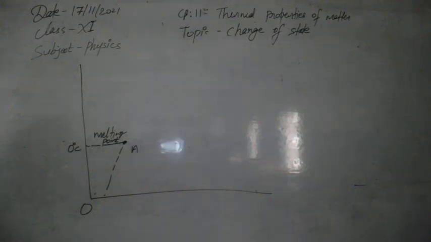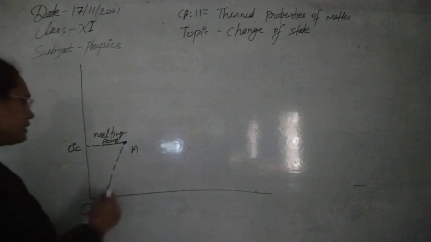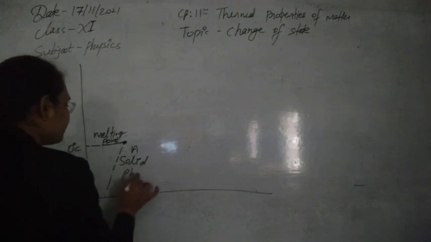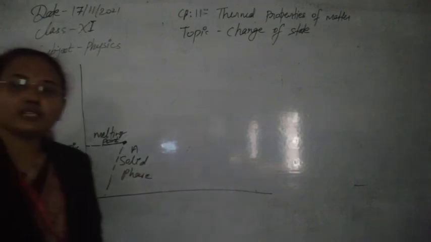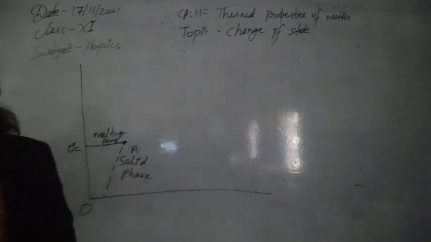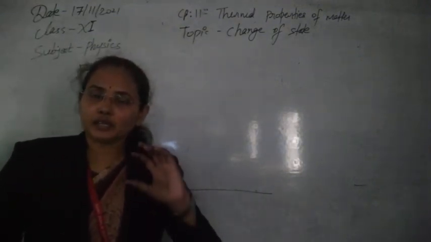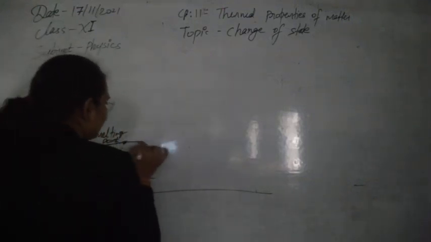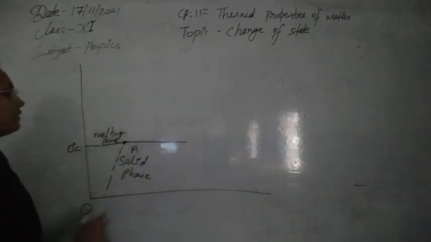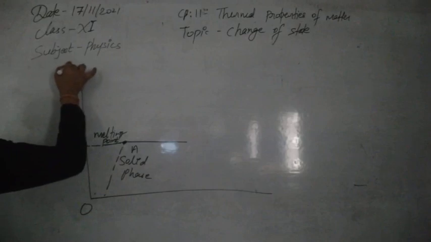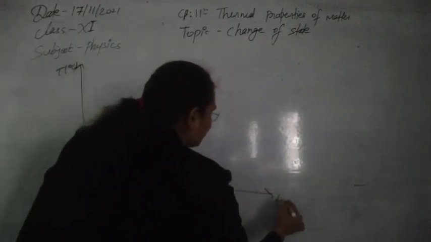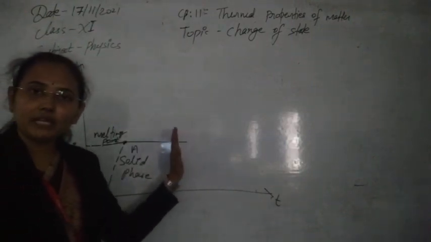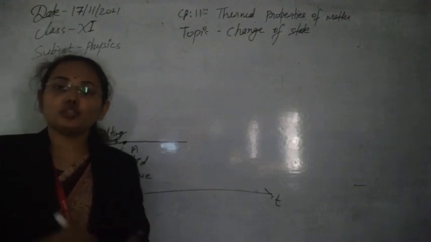Between O and A, the ice is in the solid phase. Now, as we continue to supply heat, it takes time to melt the ice into water completely. During this time we get a flat, linear graph. Even though the time is varying, the temperature is not varying. It means that all the heat we are supplying continuously is used to change the state, not to change the temperature.